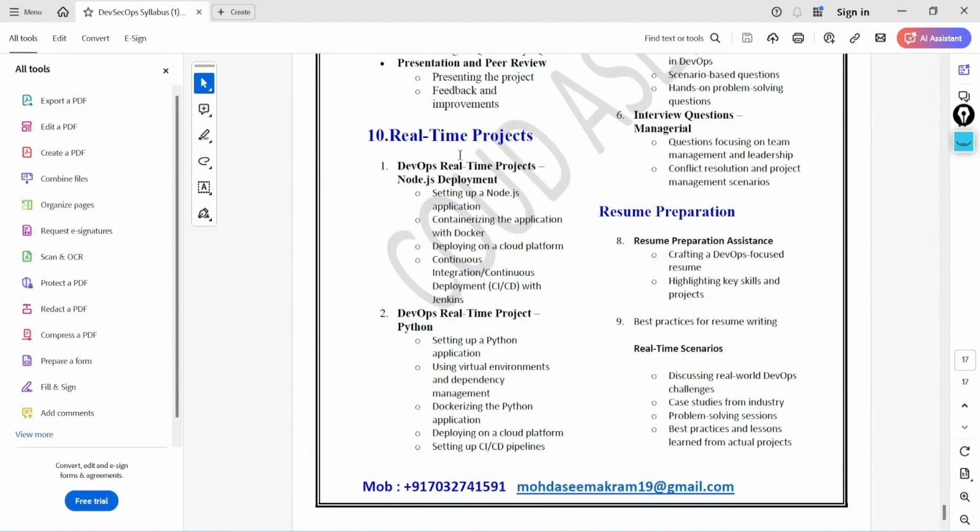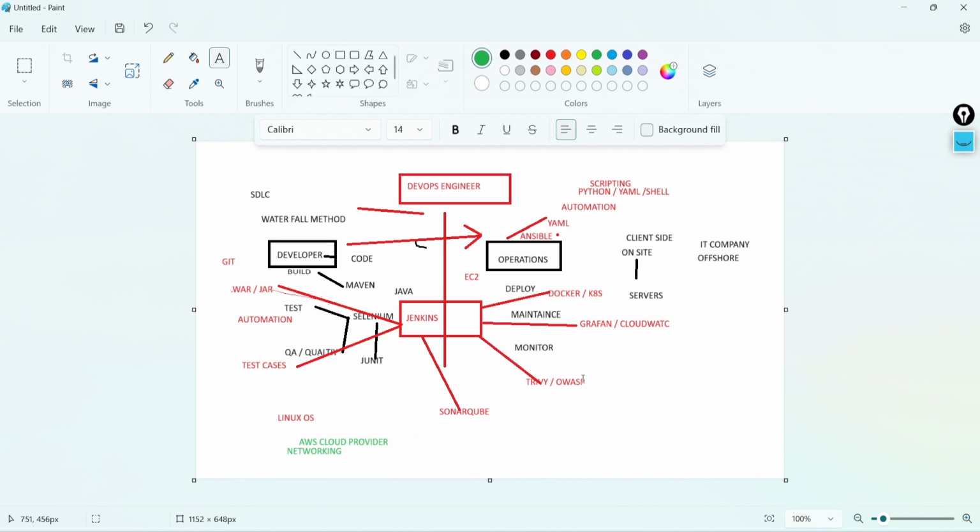We will go with Ansible, with multiple deployments. All the steps we'll be using, and we will completely master these tools. We will go deep and cover everything.